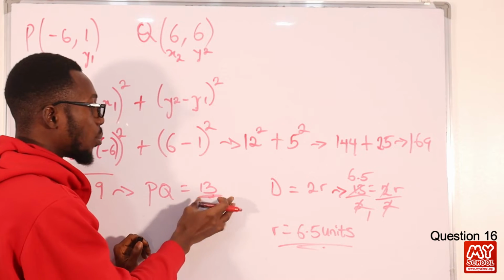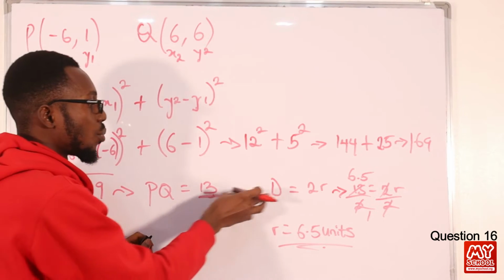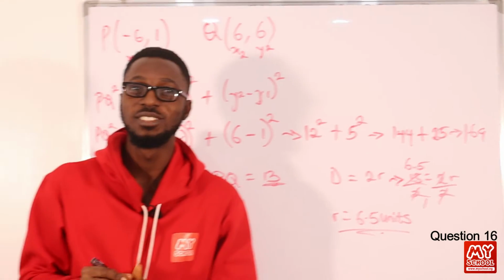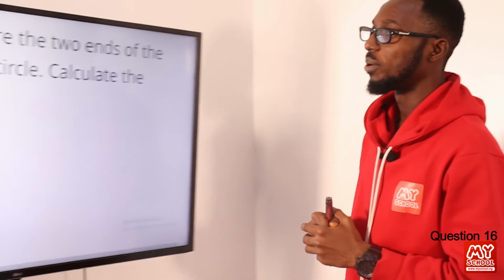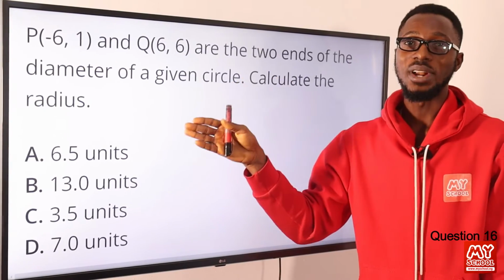We should have stopped here, but this data was given in diameter, so we have to bring it down to radius. 6.5 units. So let's go back to the screen. Okay, so we find that in option A. So option A is the correct option.